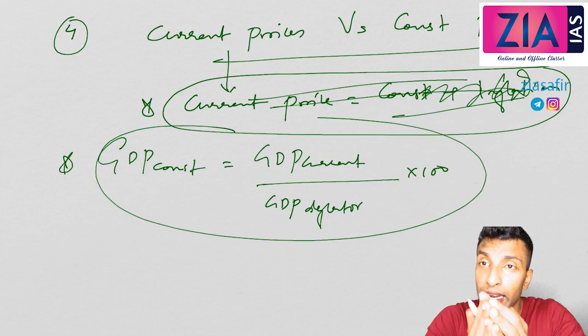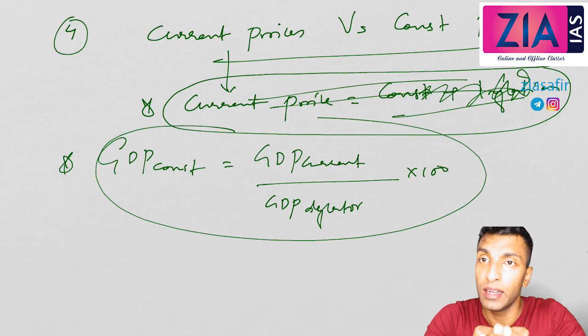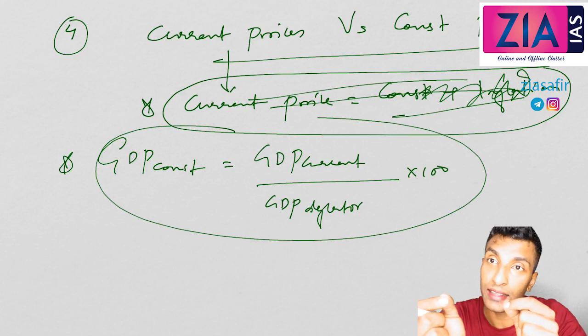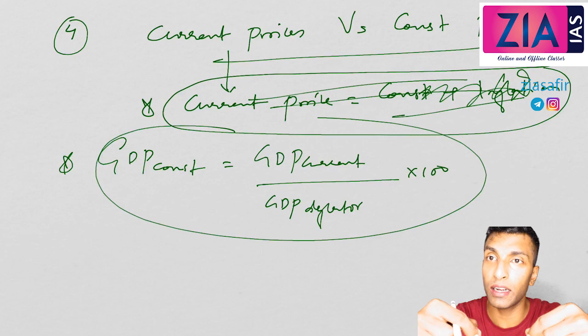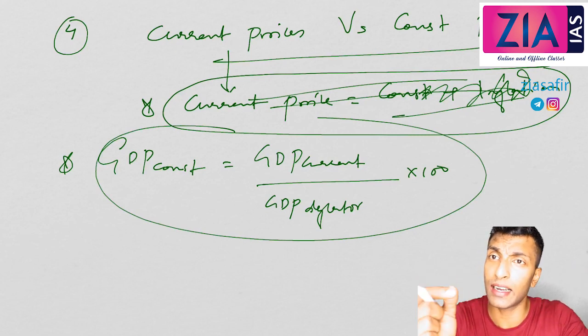First, I'll tell you why constant price is better than current price, and then I'll explain how you can get constant price from the current price. Because from the market, if you collect all the bills and all the taxes paid and everything, what you get is at the current prices.